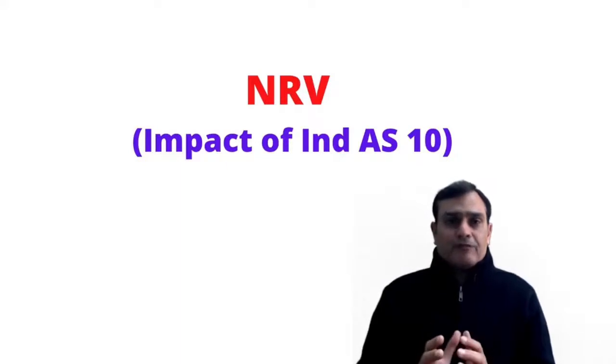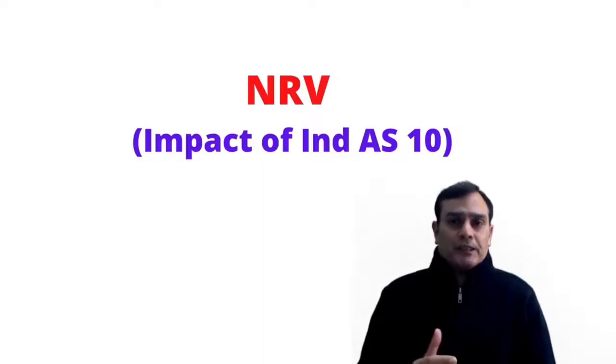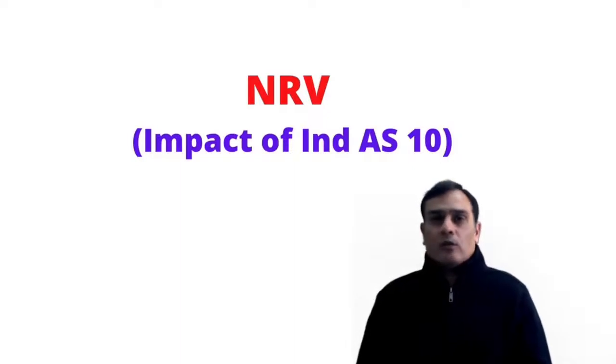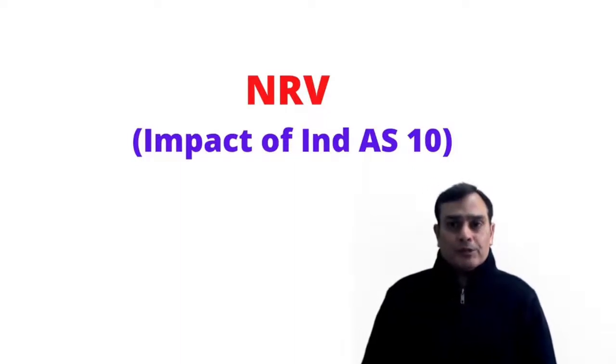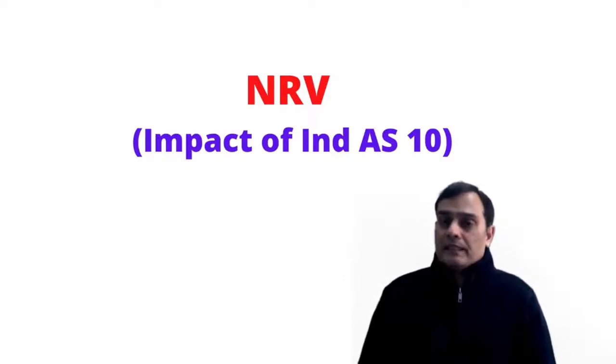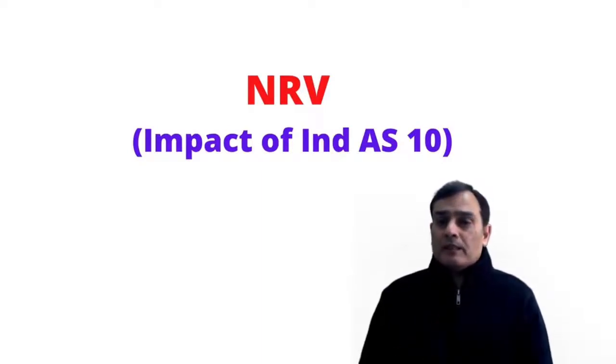What is the timing factor when the net realizable value is computed? And if there is a change in anything available post the balance sheet date, is it to be incorporated in the NRV calculations or not? So there is a para number given in Ind AS 2, which we're going to dig into in this video and find out what is the role of Ind AS 10 in terms of NRV computation. Let's find this out in detail.